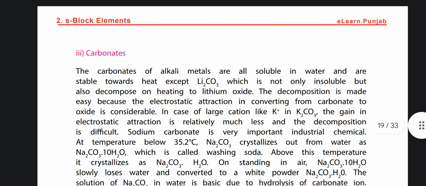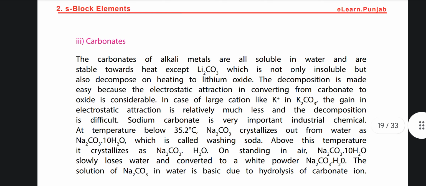Number 3, carbonates. The carbonates of alkali metals are all soluble in water and are stable towards heat except Li2CO3, which is not only soluble but also decomposes on heating to lithium oxide. The decomposition is made easy because the gain in electrostatic attraction in converting from carbonate to oxide is considerable. In case of a large cation like K+ in K2CO3, the gain in electrostatic attraction is relatively much less and the decomposition is difficult.